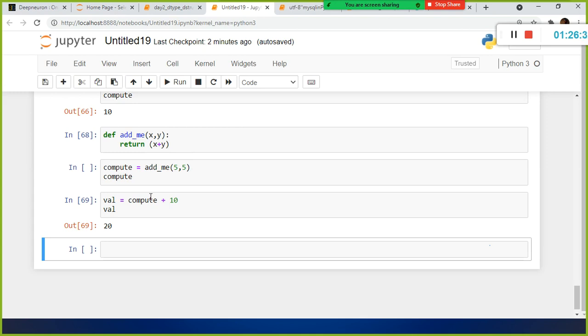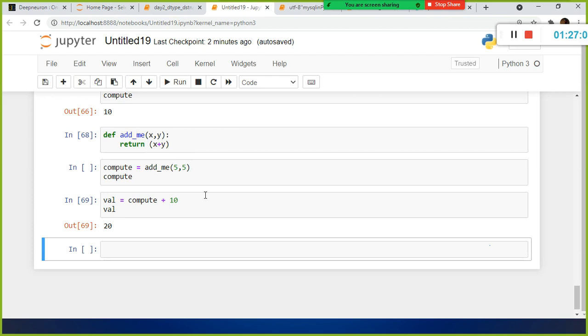I was talking about the positional argument, right? So what is positional argument? Positional argument is nothing but the x comma y, right? Here the x comma y are passed by reference. So the x comma y are the arguments of my add underscore me function. The x comma y are passed by reference here.